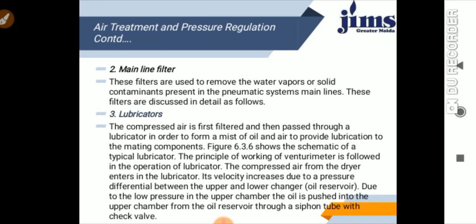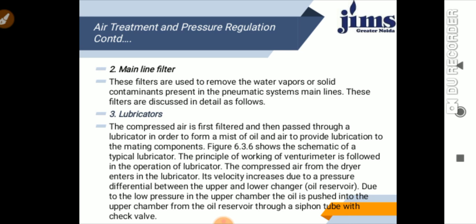Such filters are very desirable in pneumatic systems. Then lubricators. What is the role of lubricators? The compressed air is first filtered and then passes through a lubricator in order to form a mist of oil and air, to provide lubrication to the mating components. In the previous diagram, you may see the schematic diagram of a typical lubricator.